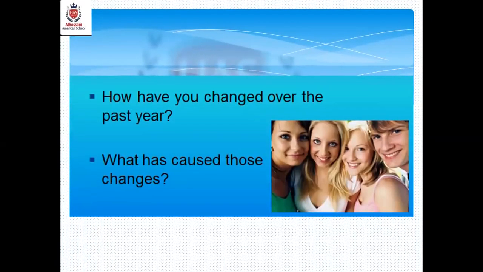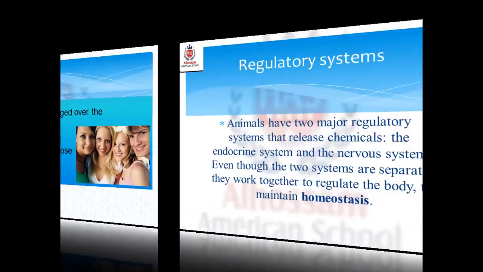First of all, I need you to look at this picture and to think for a minute. Have you changed all over the past years from grade 1 up till now, grade 12? Of course you have changed, from the external shape, from the characters and so on. What do you think causes this change? Did it happen by itself, or is there something inside your body that controls it? Excellent. We have something inside my body that controls most of these changes. Let's see.